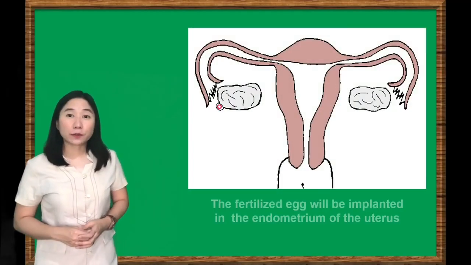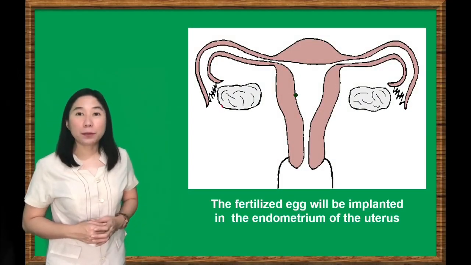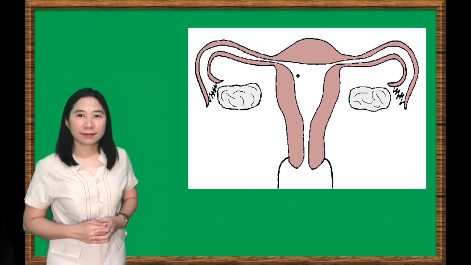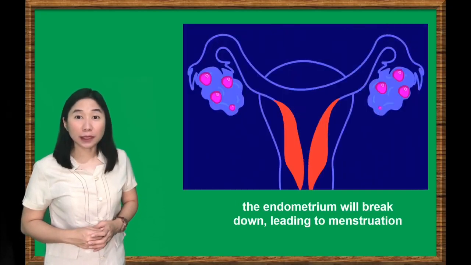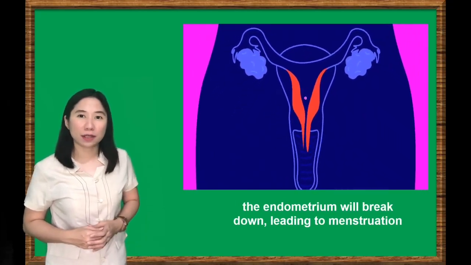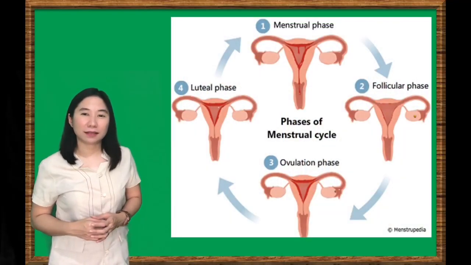If the egg cell is fertilized by a sperm cell, the fertilized egg will be implanted in the endometrium of the uterus. But if the egg cell is not fertilized, the endometrium will break down, leading to menstruation. And this begins a new cycle.